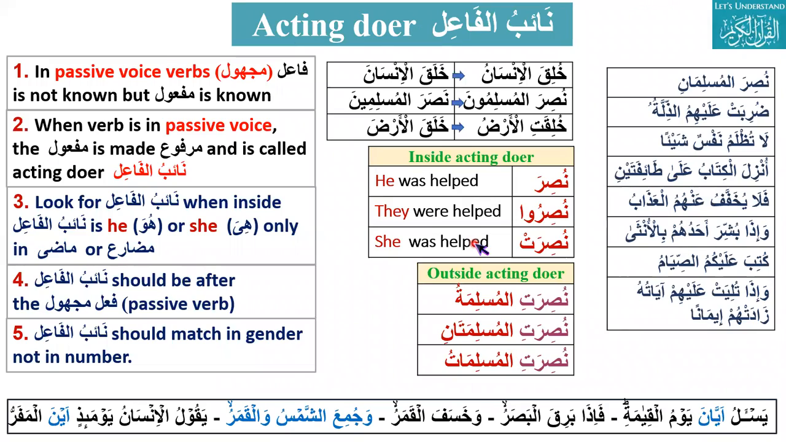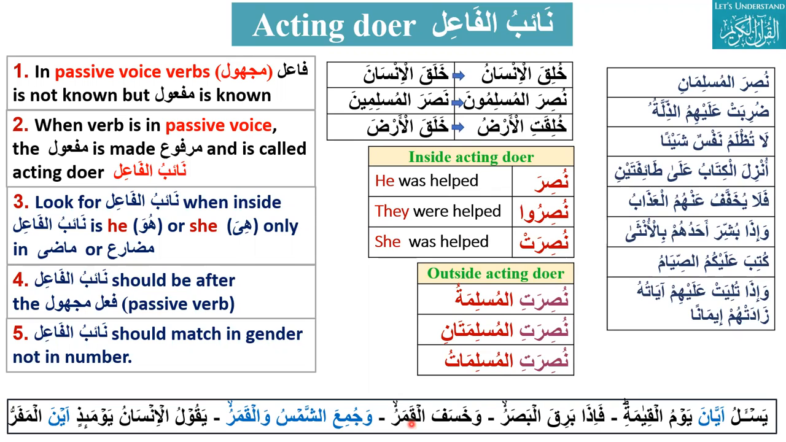And then the last topic we discuss about this is acting doer, naibul fa'il. It is about the passive voice. When you see there is a verb in passive voice, the verb is basically majhul. The fa'il is not a noun, but the maf'ul is a noun.